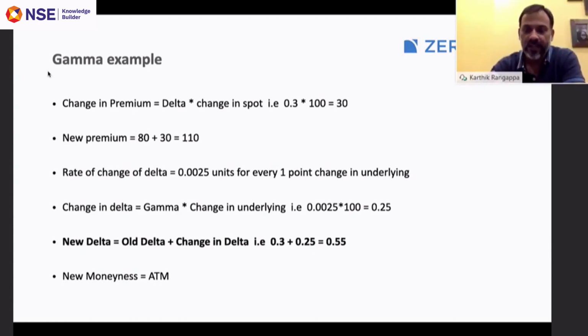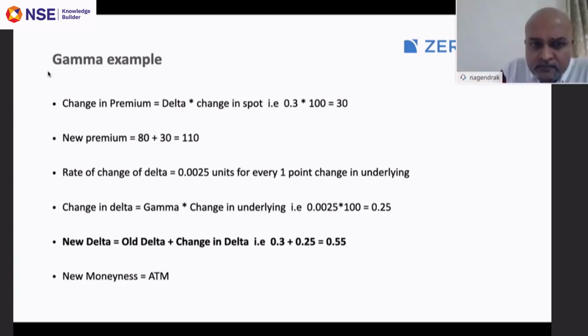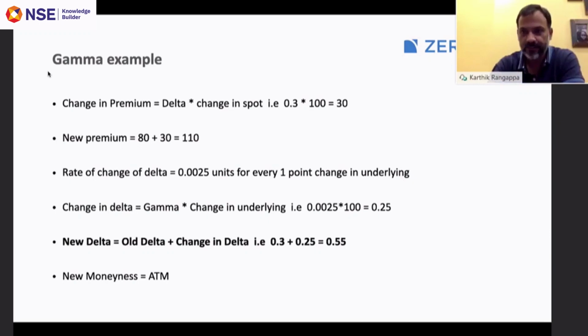Okay, please. As and when the underlying changes, we now know that delta changes. We also know that the gamma changes. We know that the premium changes, and we now know that the delta also changes. Now, in reality, the gamma also changes, right? So this is the third order derivative.